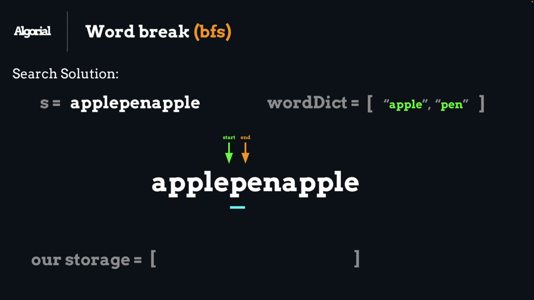So as you can see, we shifted the first item from our storage and started from there this time, index 5. And as we continue in our lookup, we will find nothing until this index here, index 8 of our string. We have another match from our dictionary, pen. So we will push its index into our storage and again continue looking for more. Like before, until the end of this iteration, there will not be any match from the word dictionary, but since we have already found a match, the word pen, for the next iteration, we know where to start again. Yes, you are right. Index 8, the last number that we pushed into our storage array. So we will shift it and start looking from that index.